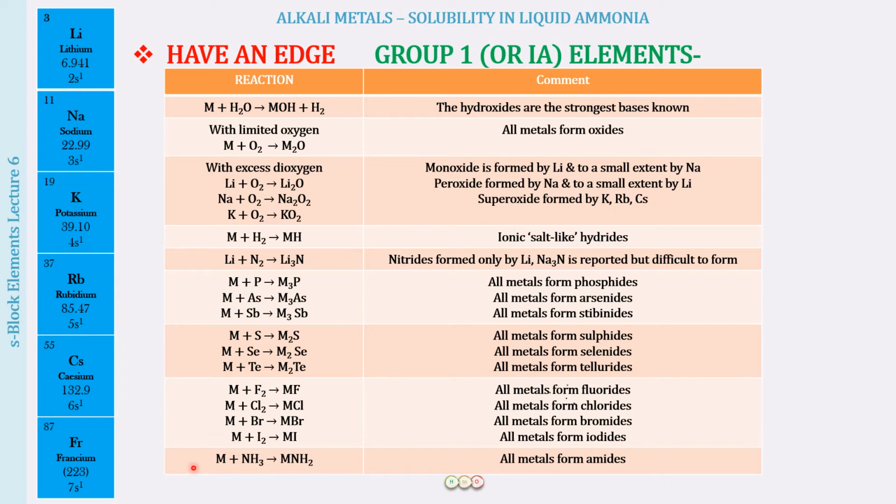Metals, when they are going to react with ammonia, when we are going to heat the mixture, what we will be seeing is the formation of the amides. But this is not what you have to just simply learn over here. There is a lot of understanding that is going to be required. So let us begin the learning of the solubility of the alkali metals in ammonia and how this reaction is also going to take place.